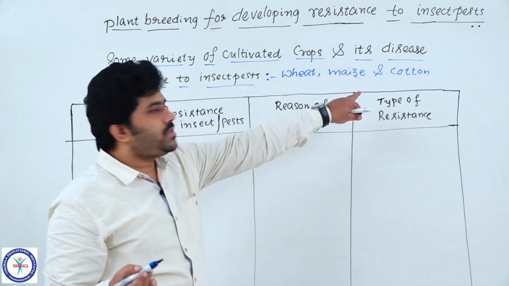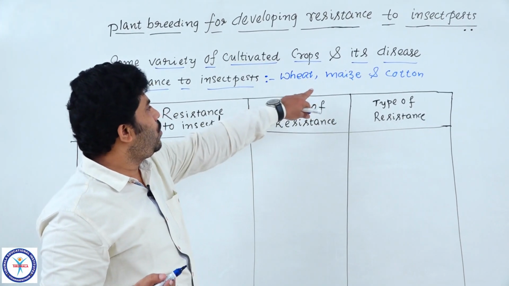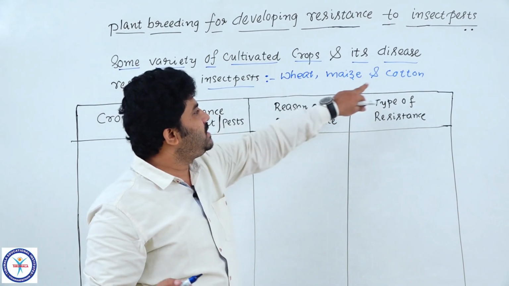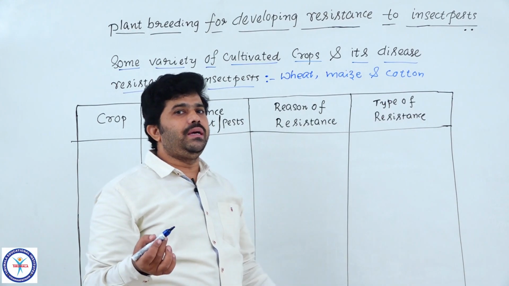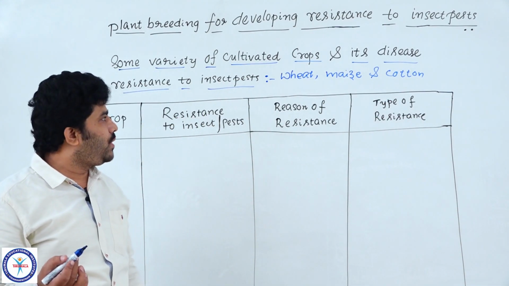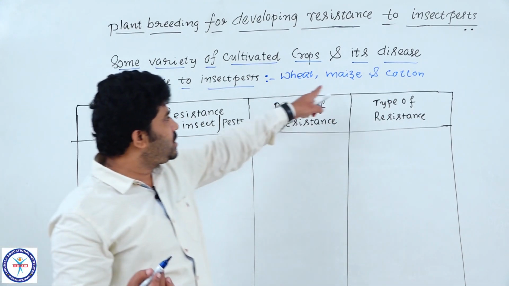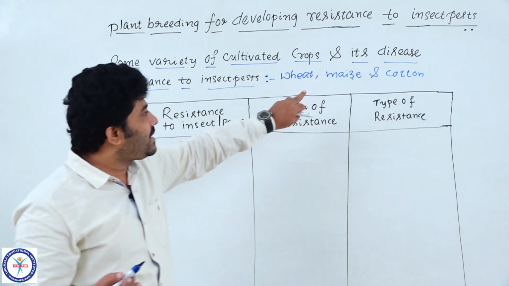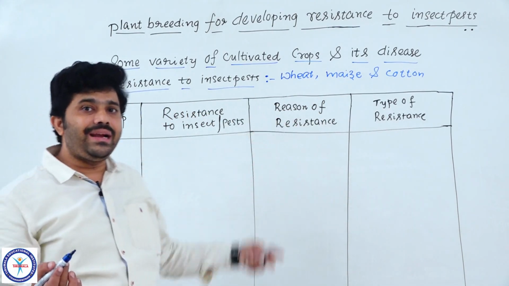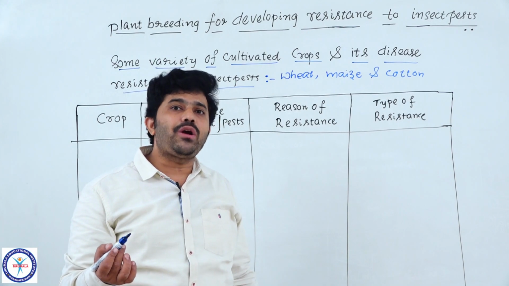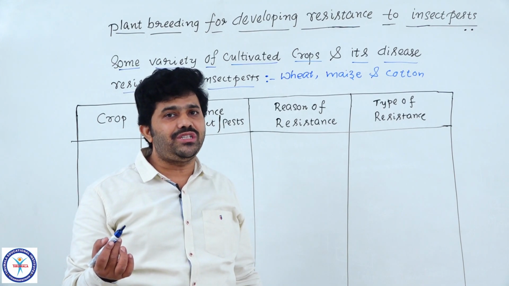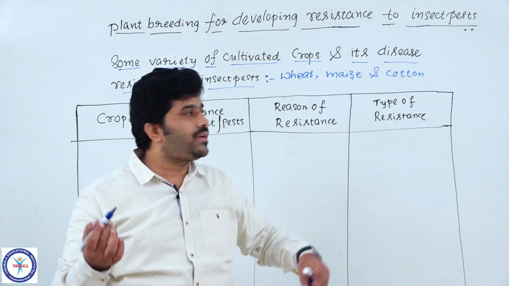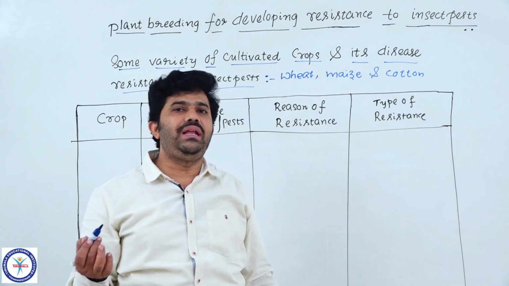These are very big crops in our country. In these crops, what kinds of insects attack? They may cause very big infestation and destruction, retarding the growth of the plants and reducing the yield.